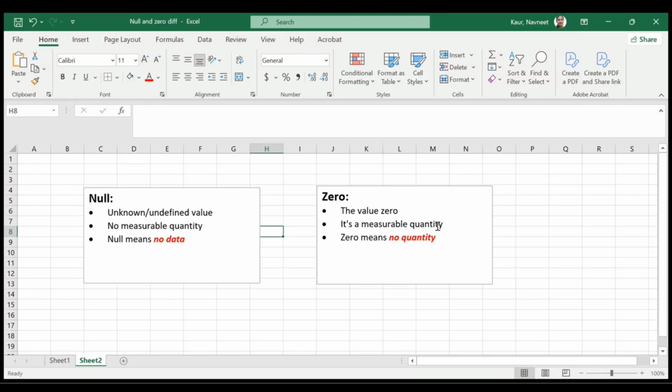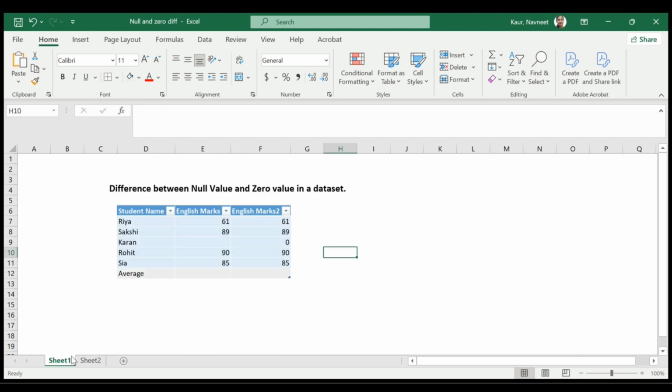Whereas zero is a measurable quantity. Although the number is zero, you can still measure it, you can quantify it, and it's a certain data point. For example, if you say that you have zero apples in your hand, even though you don't have any apple, you can still quantify it because you say that there are zero apples, right?